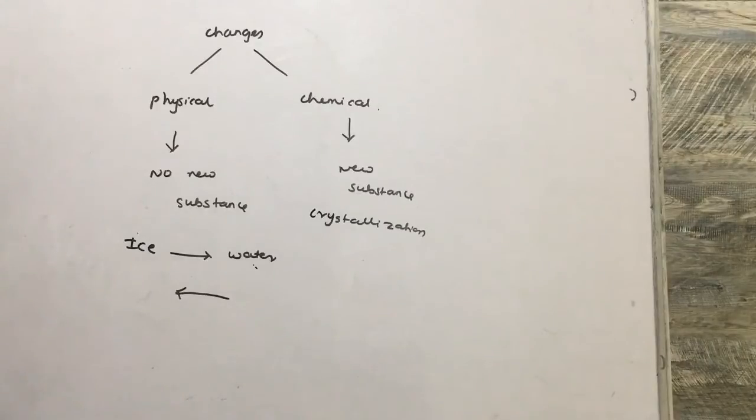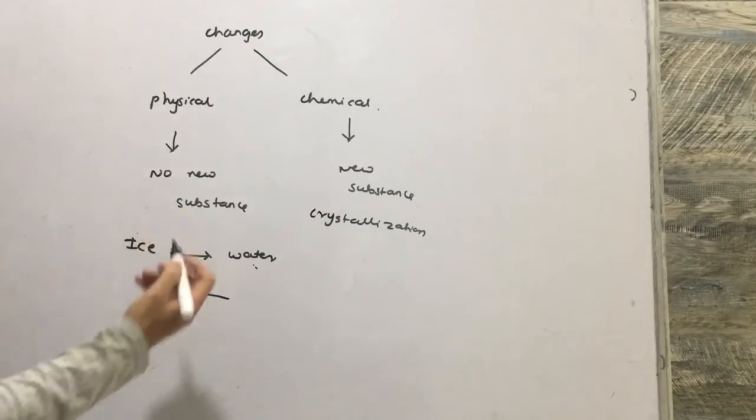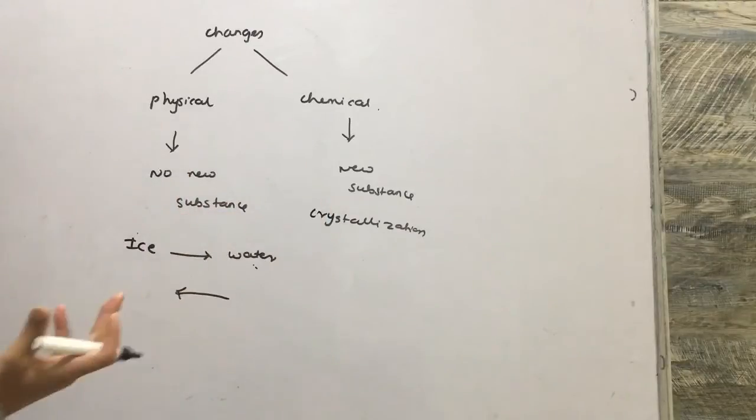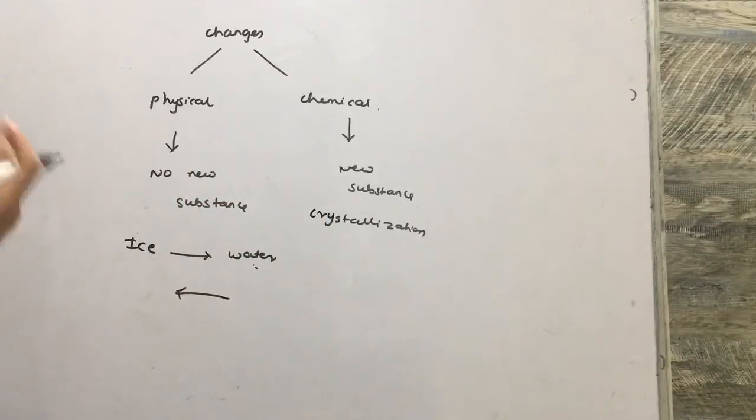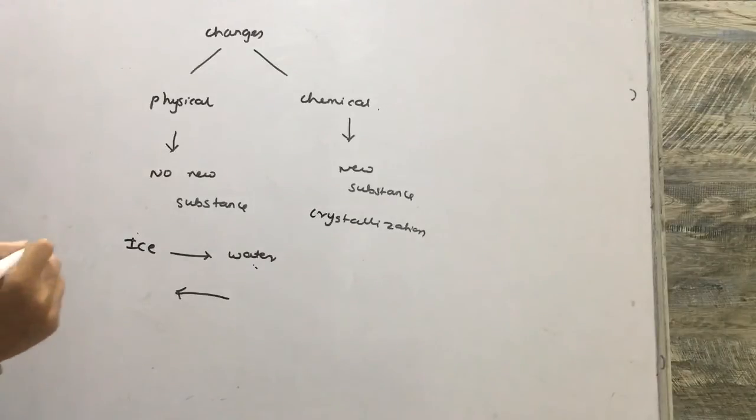The process of forming crystals of a compound from its solution, from a liquid solution to solid crystals, is called crystallization. Crystallization is an example of physical change because we do not get a new substance. We have a solution and we are just converting it into crystals. When we melt the crystals we can again get back the solution, so no new substance is formed.